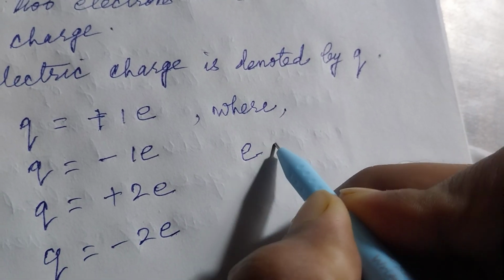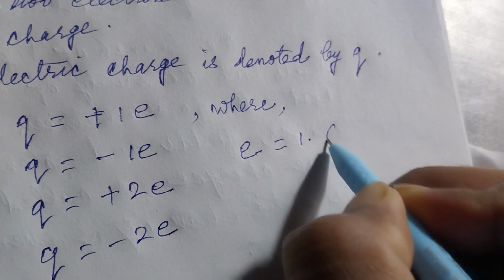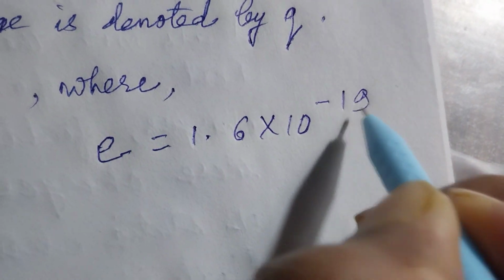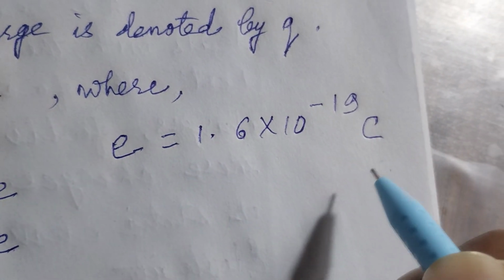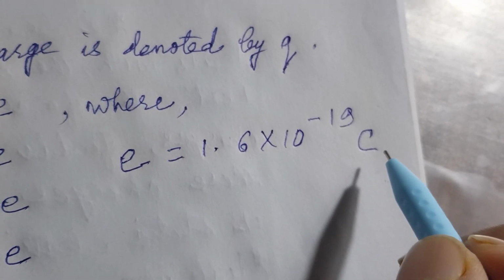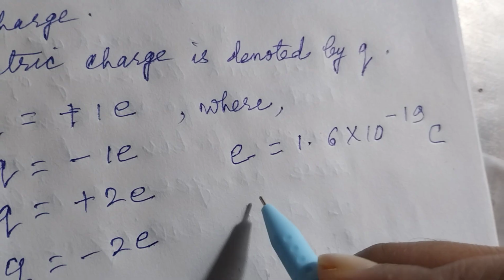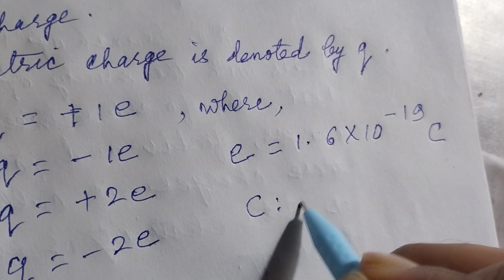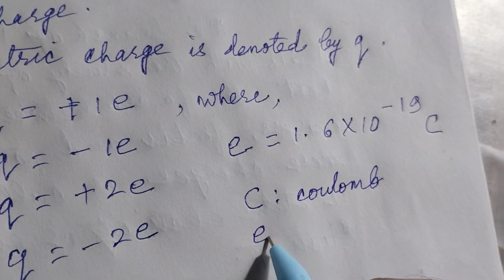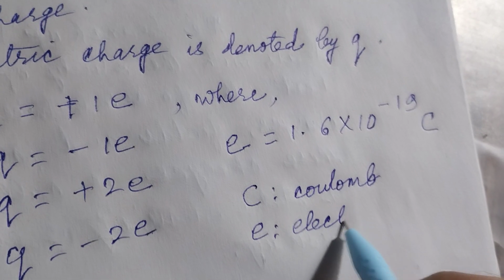e equal to 1.6 into 10 to the power minus 19 Coulomb. Coulomb is denoted by capital C. Capital C is Coulomb and e is electron.